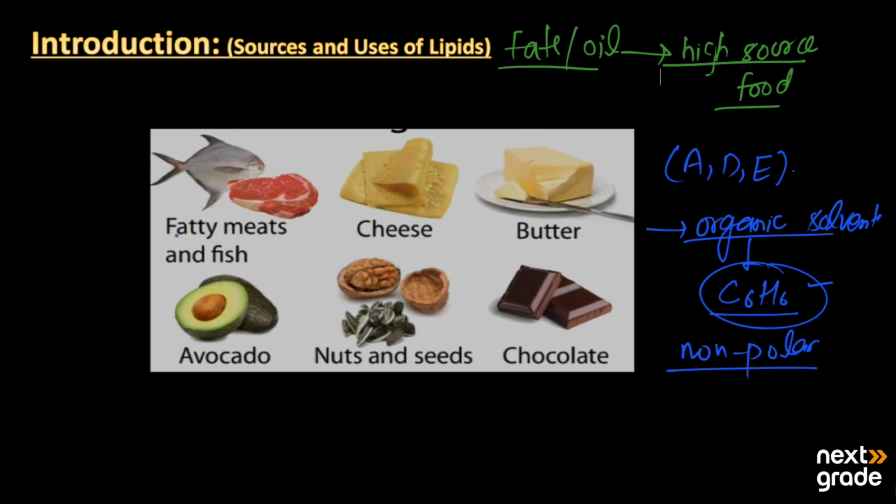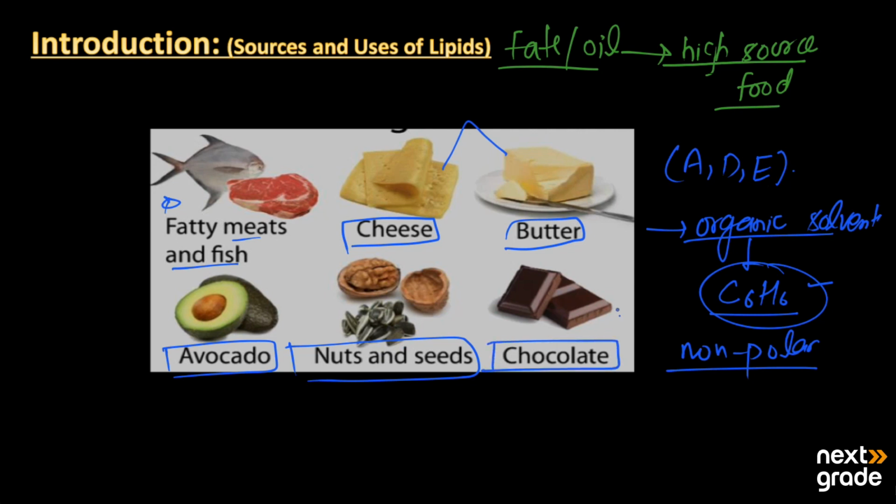So the first source of lipids is fatty meats and fish. All the meat that is fatty is a source of lipids. Along with that, we have cheese and butter. They both provide a high amount of lipids. We have avocados, nuts and seeds. They also provide us lipids. On the whole, chocolate is also a source of carbohydrates, but it also provides lipids in a high quantity to our body.